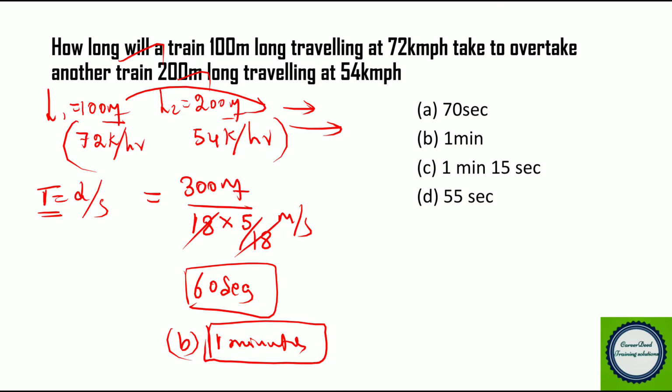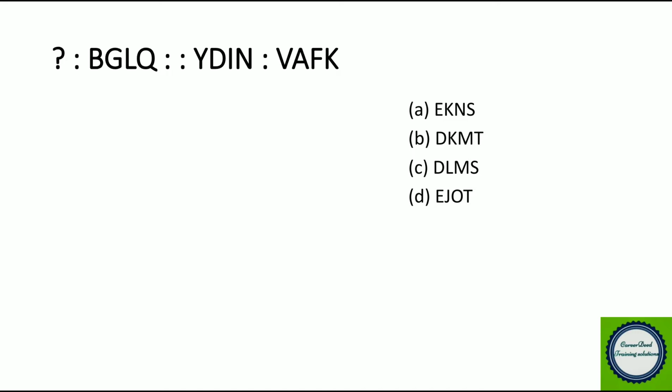Okay, now we have question number 5. Here you have an analogy question. So how do we solve this kind of problem easily, right? Try to look at the relationship between these two variables, right? So Y, D, I, N with V, A, F, H. A similar kind of relationship will be found on the left hand side also.